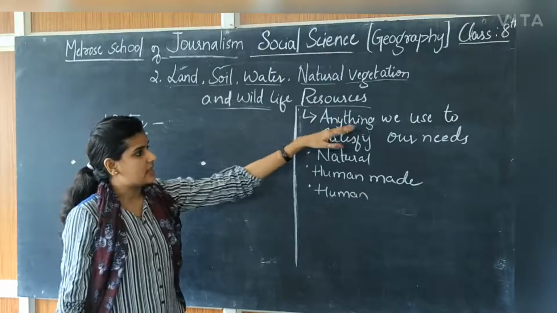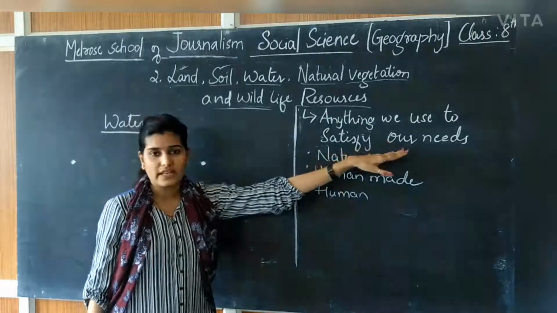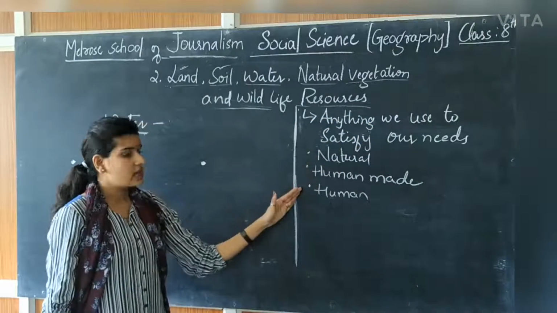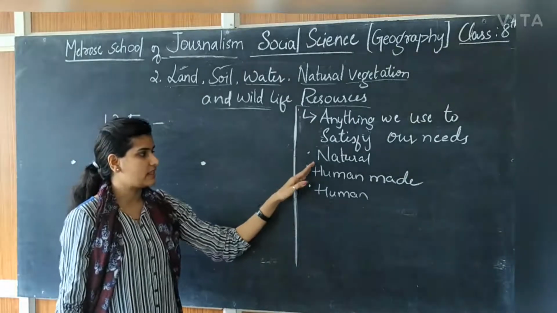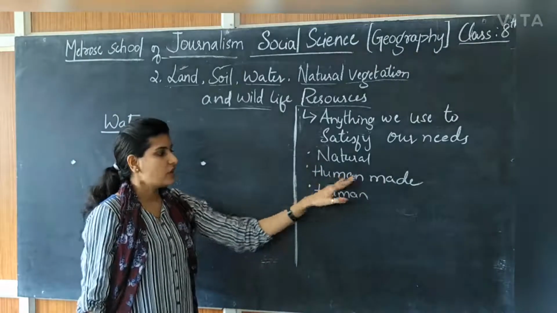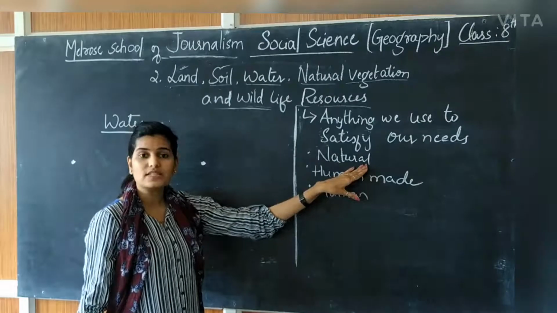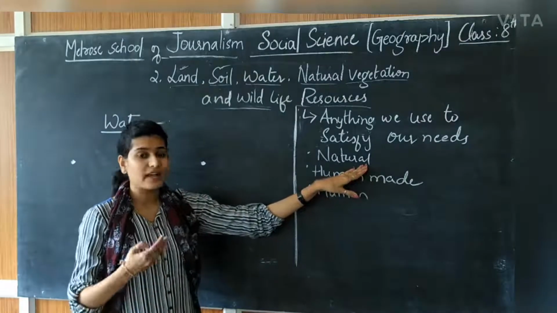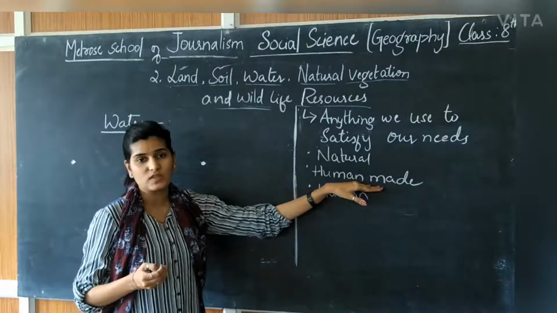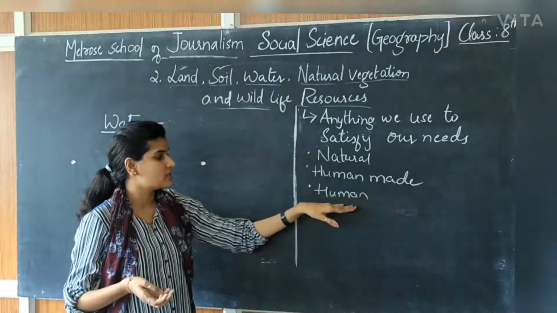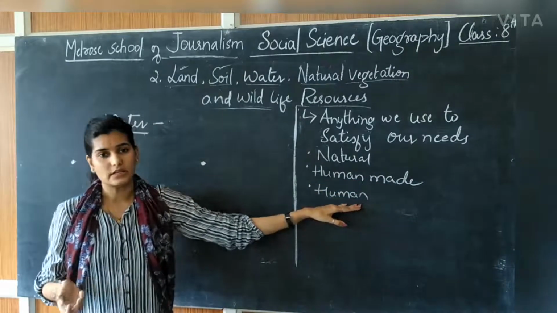Resources again means anything we use to satisfy our need is a resource. There are three types of resources, that is natural resources, human-made resources, and human resources. Natural resources are a gift for us by nature. Human-made resources are also man-made resources. Human itself is a resource.